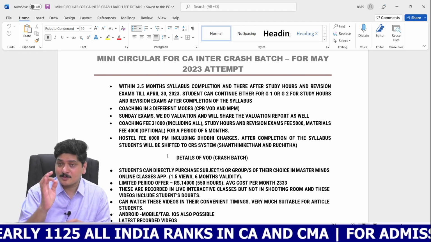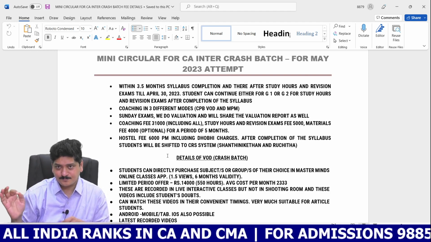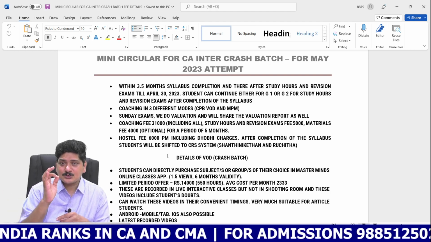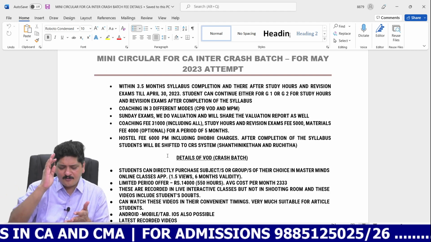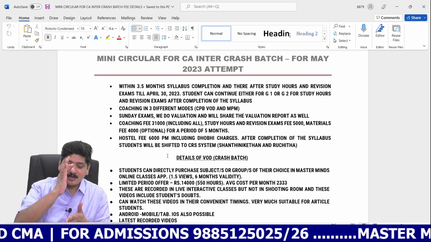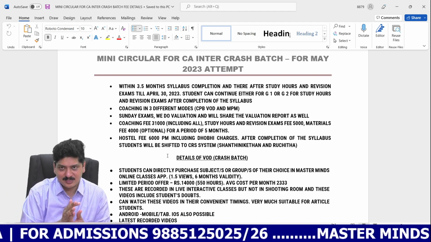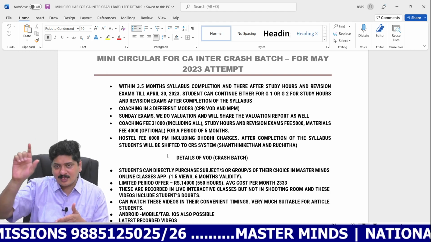I promise you, it's going to be a cell phone free, distraction free zone. You will be permitted to use the cell phone only for limited purposes, for a limited time, and in a limited space. You'll be given a separate room and you are allowed to use the cell phone only in that room.